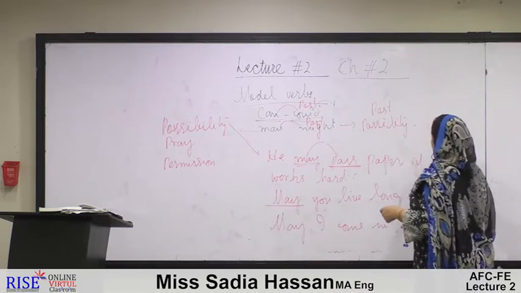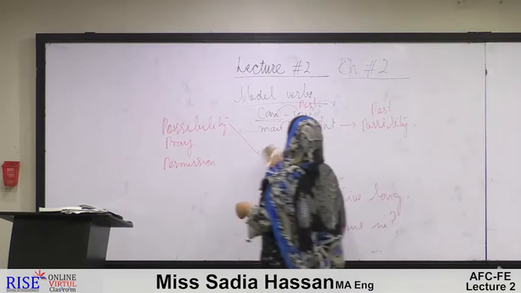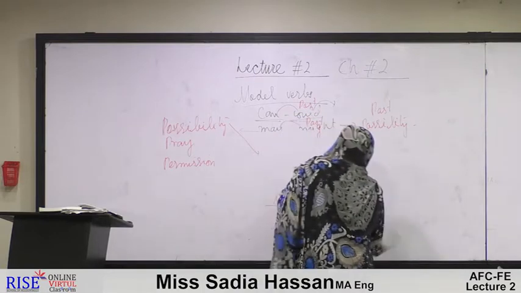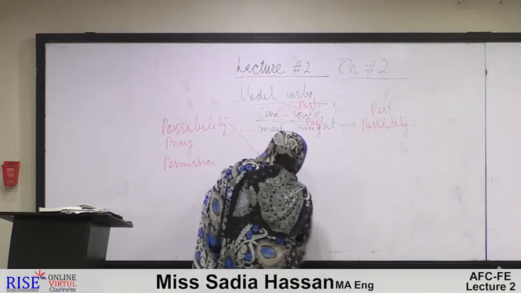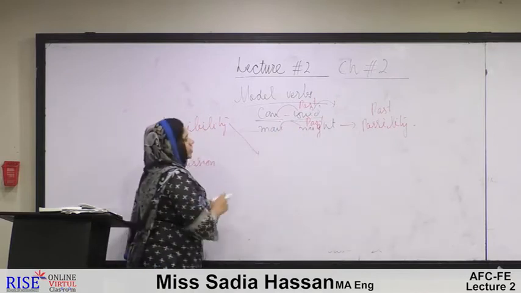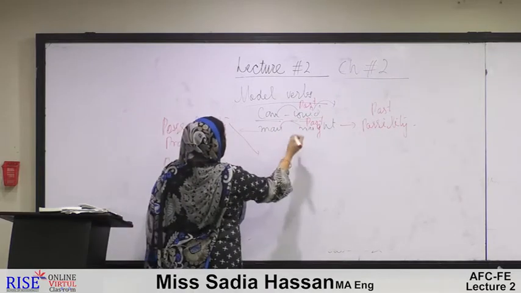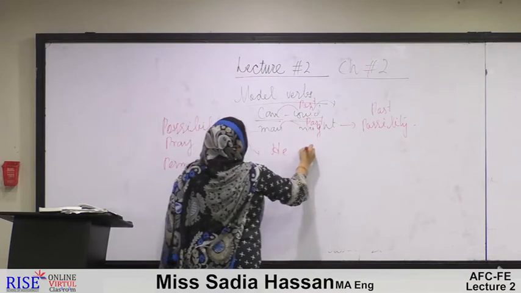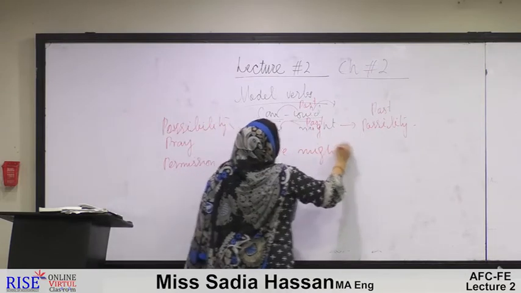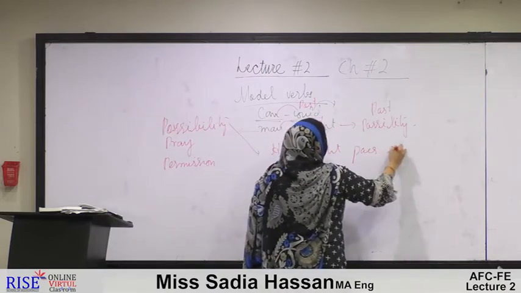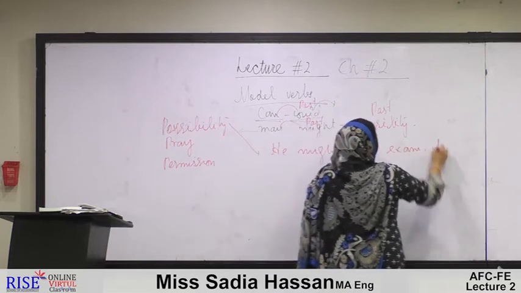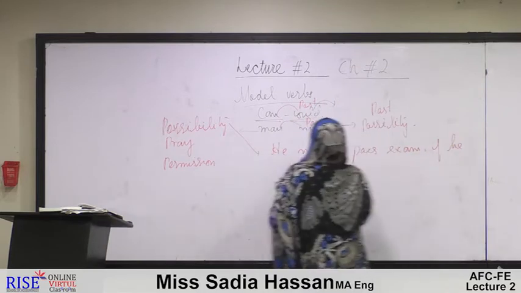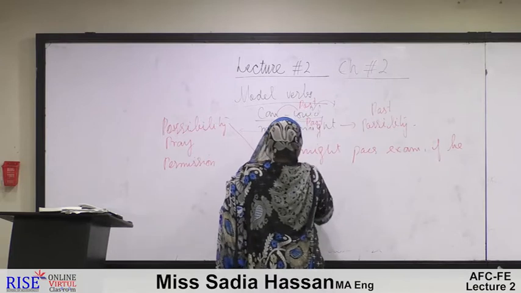And we can see the use of possibility in a sentence. For example, he might pass the exam if he worked hard.